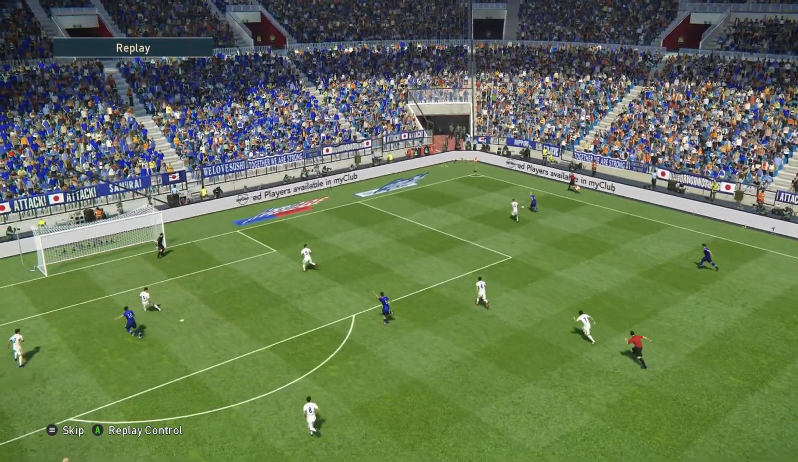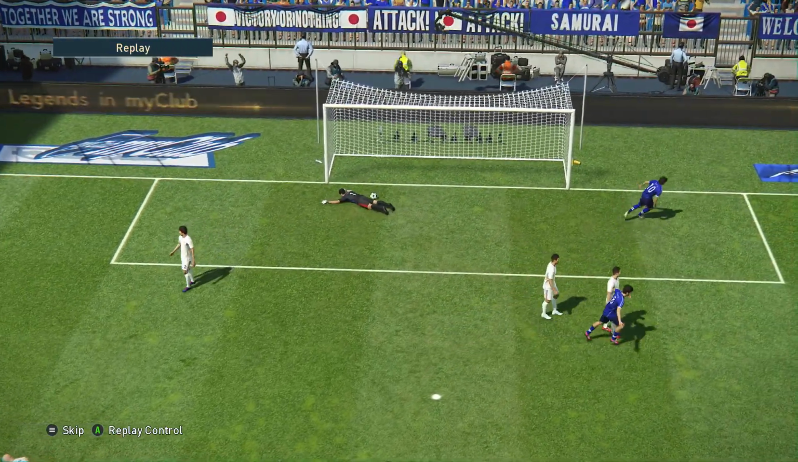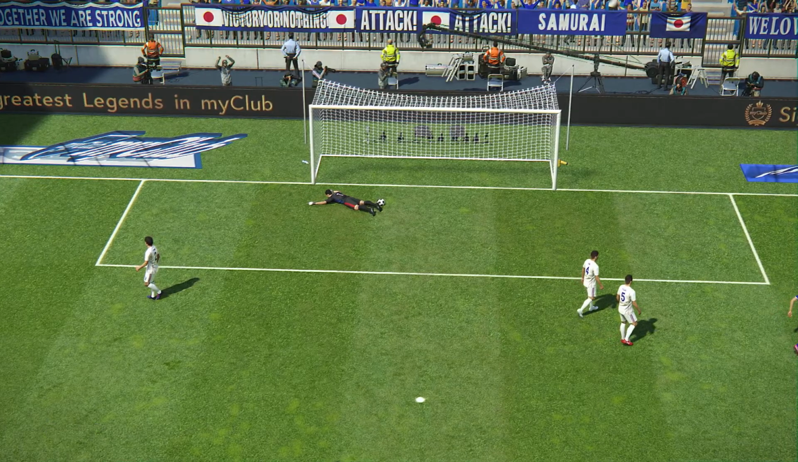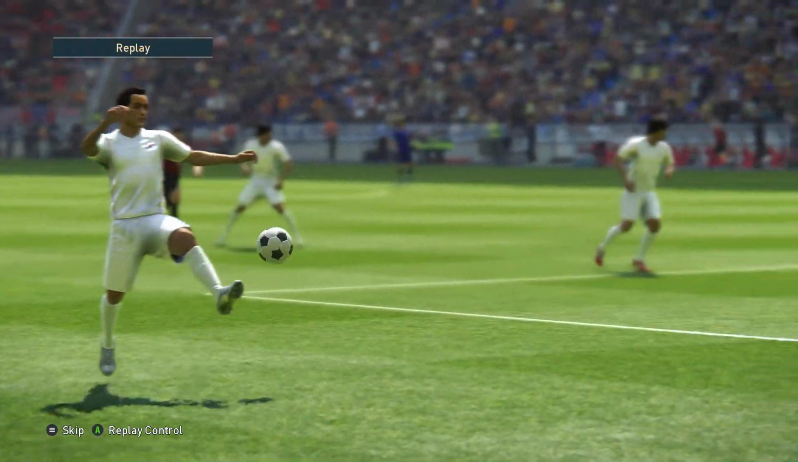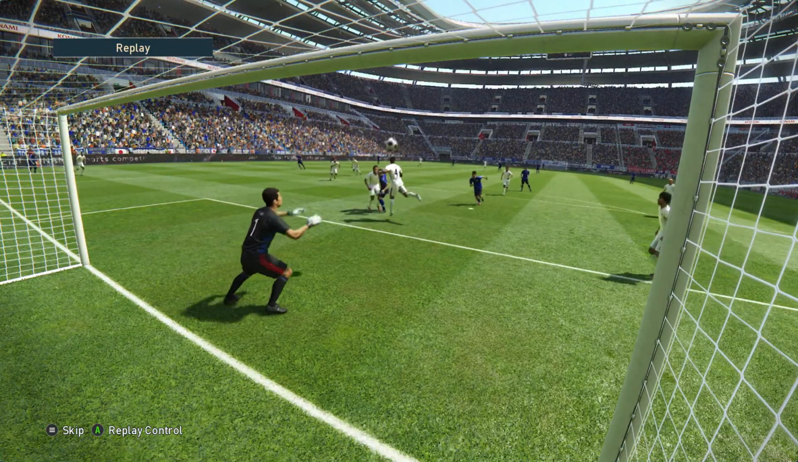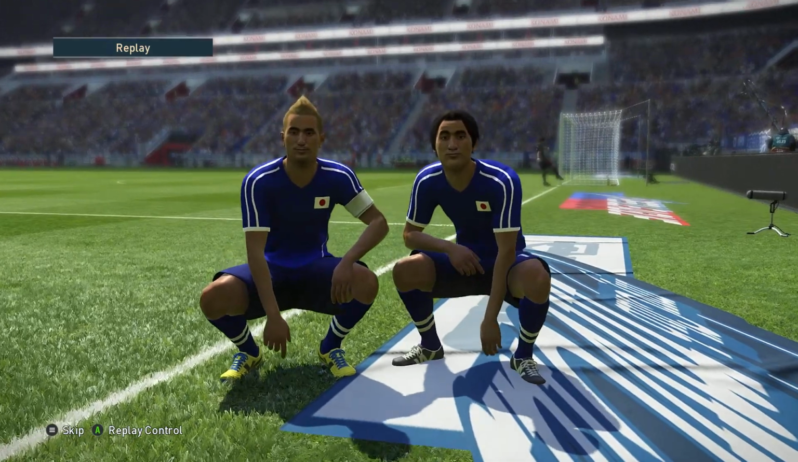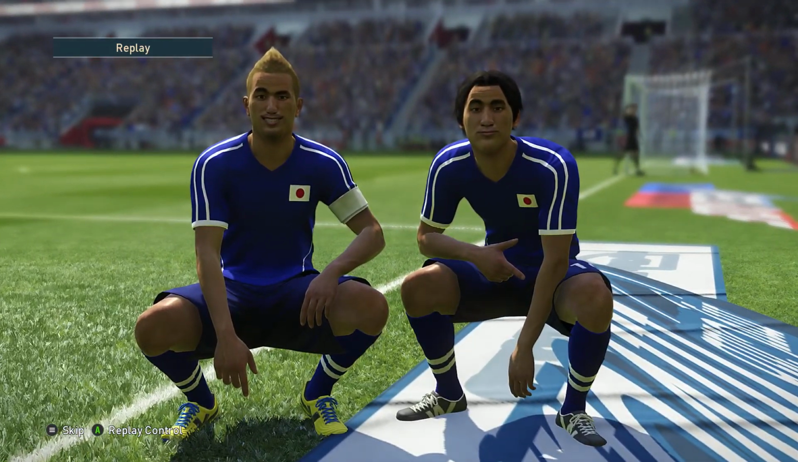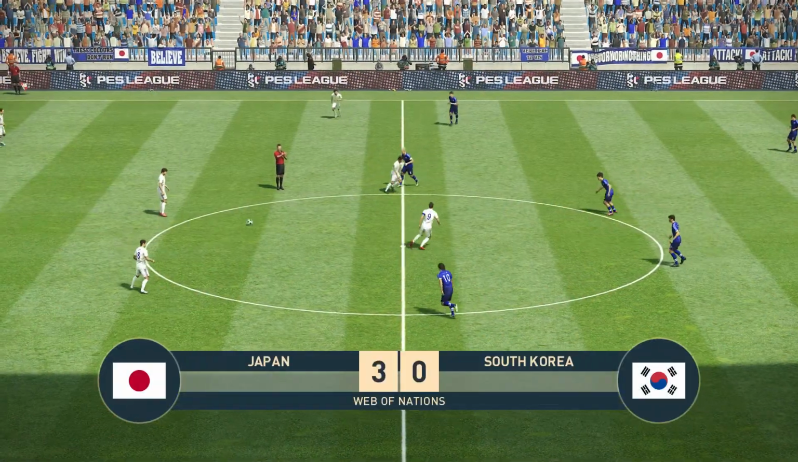Let's have another look. Great header from Fujita. Suzuki with the cross. Fujita ran forward, got there before the defender. It's Japan 3, South Korea 0.